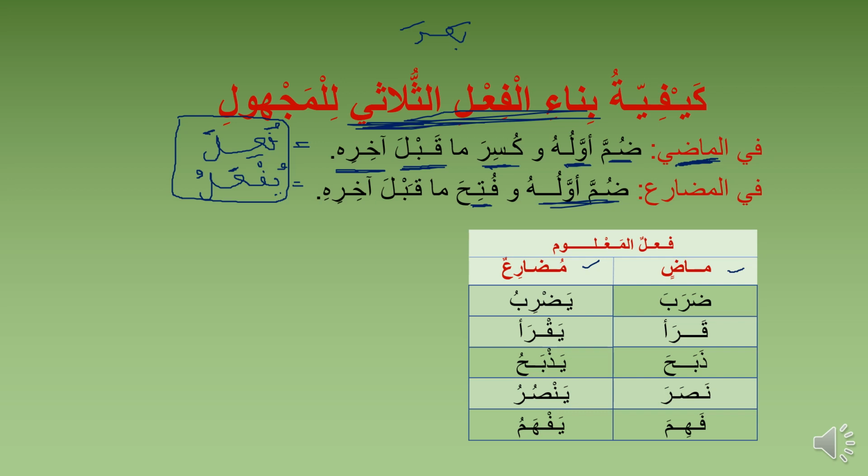You know doraba is ma'lum, right? Doraba, he beat. Yadribu, he is beating. Qara'a, he read. Yakra'u, he is reading. Zabaha, he slaughtered. Yazbahu, he is slaughtering. Nasara, he helped or he assisted. Yansuru, he is helping or he is assisting. Fahima, he understood. Yafhamu, he is understanding or he understands.